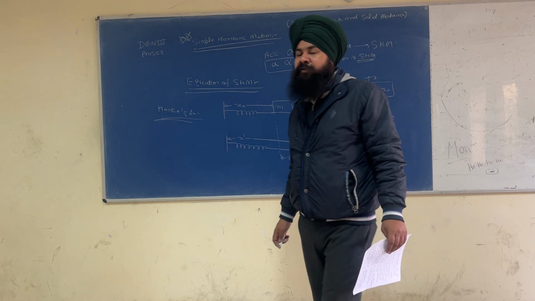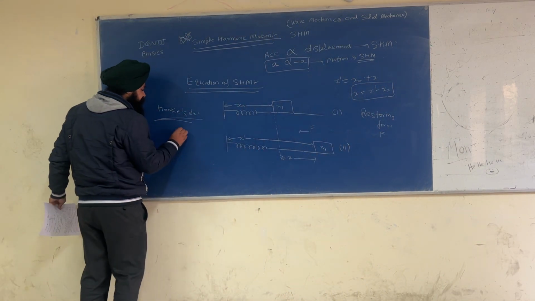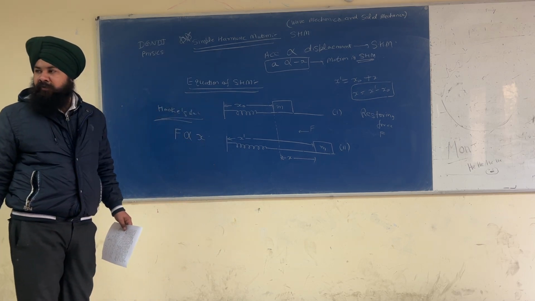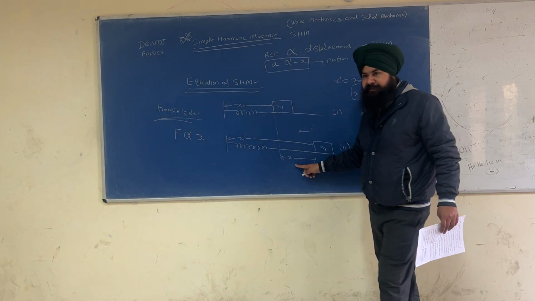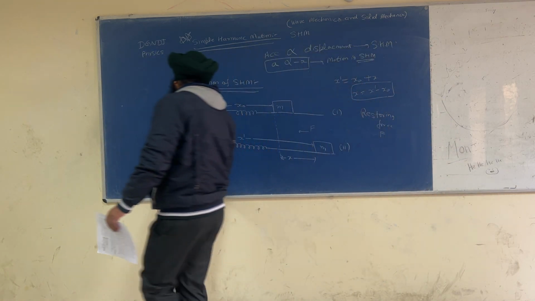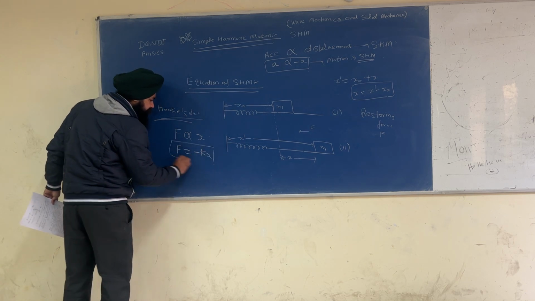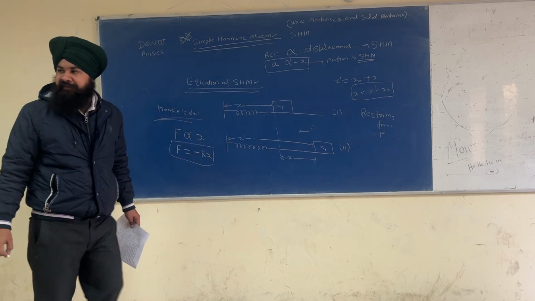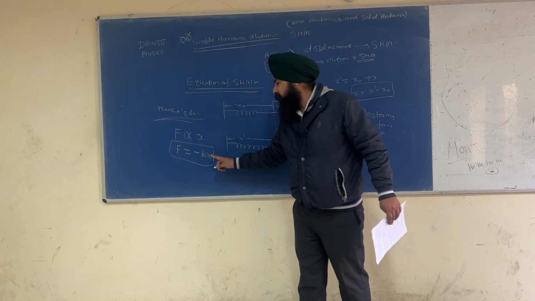I mean to say F is proportional to x. And the direction of F and x is opposite, so I can write F is equal to minus kx. This is the definition of Hooke's law: F is proportional to x, or F is equal to minus kx.